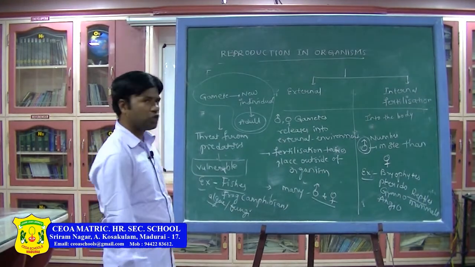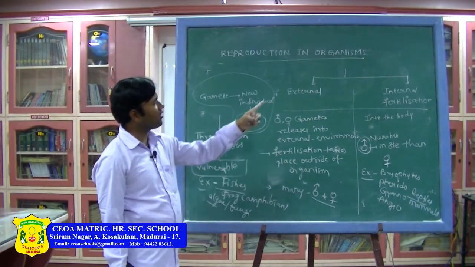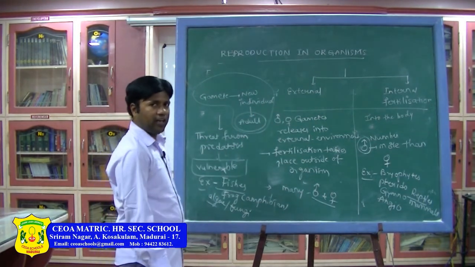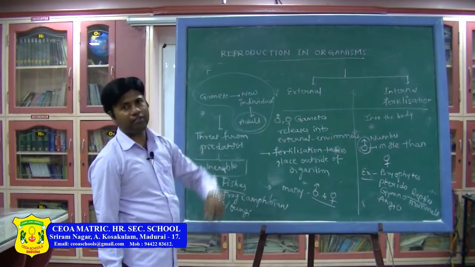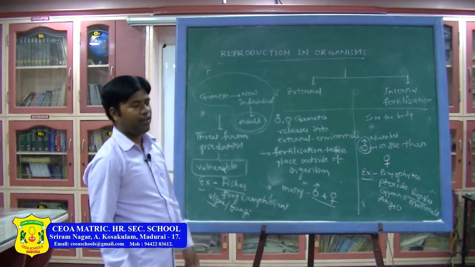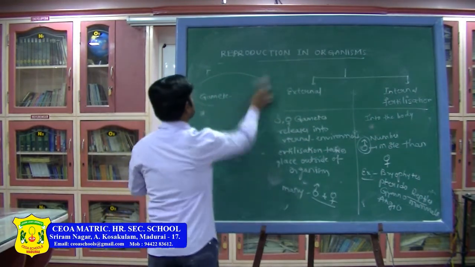So under fertilization, there are two types. One is external fertilization, another one is internal fertilization. External means fertilization takes place outside the body. Internal means fertilization takes place inside the body.